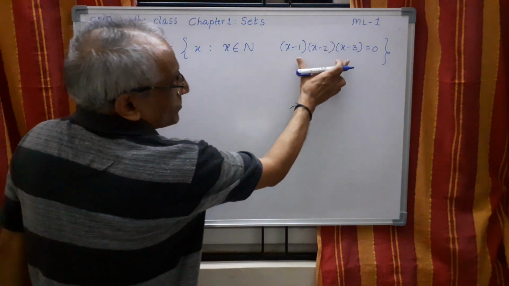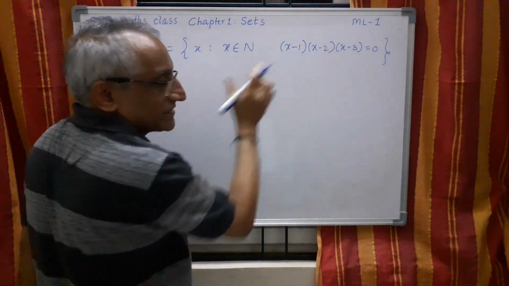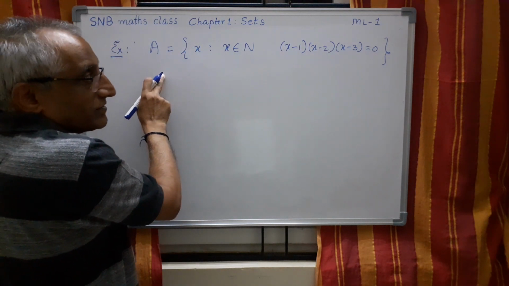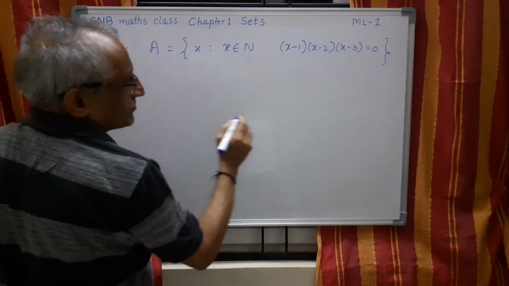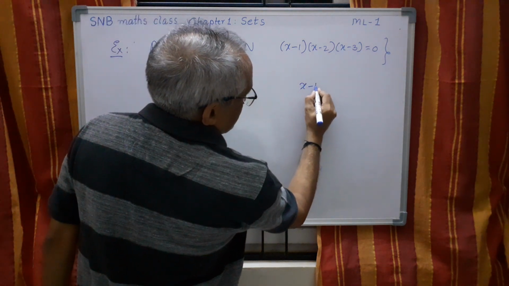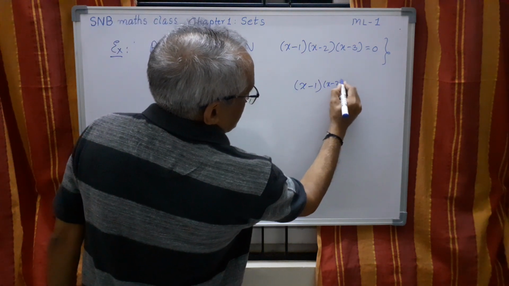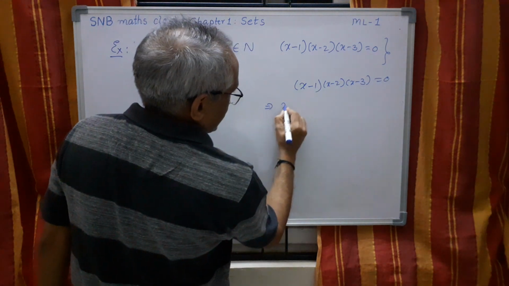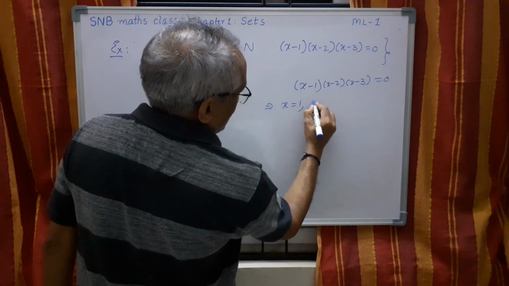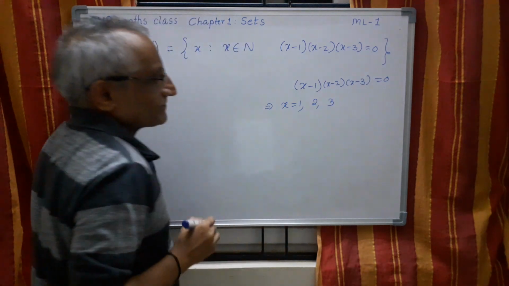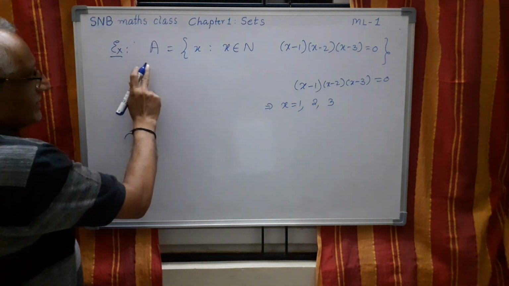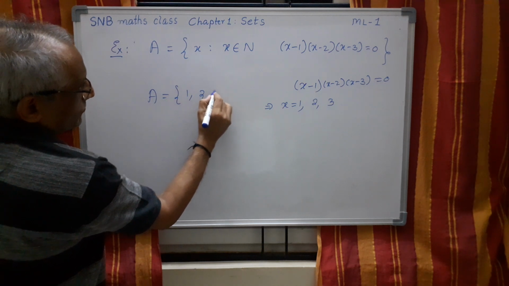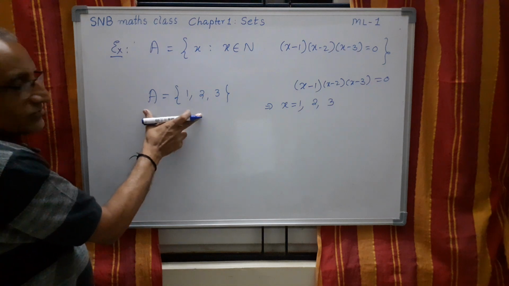These two are the rules. If I want to write it in roster form, X into X minus 1 into X minus 2 into X minus 3 equal to 0 implies X equals 1 or 2 or 3. Therefore, in roster form, I should write 1, 2, 3.